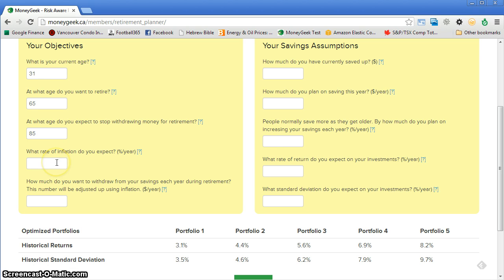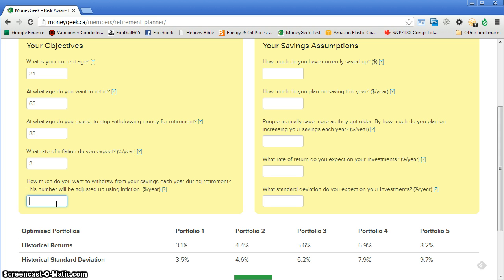Next, inflation has averaged 3% for the past 100 years, so let's use that for now. Then we should specify how much we want to withdraw during our retirement years, and note that this number will be inflation adjusted.